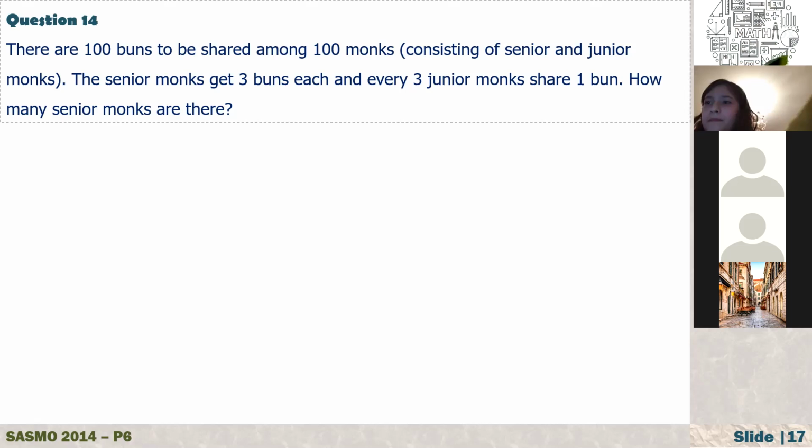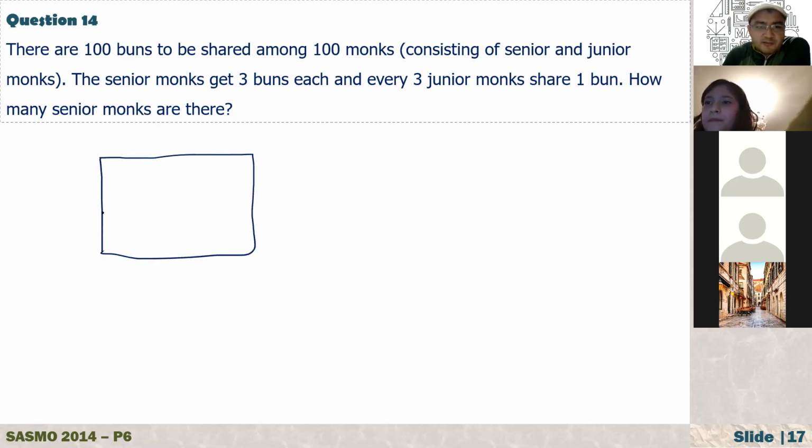And it says how many senior monks? It has to be at least, yeah. Okay, look, altogether, let's just do it like this. Here we have 2 kinds of monks, right? Here senior monks, and here junior monks. Altogether it says 100 monks are sharing, and we need to find the number of senior monks. Let's say it is X.